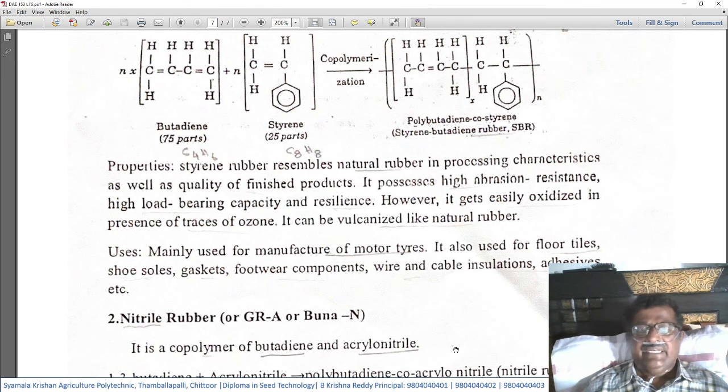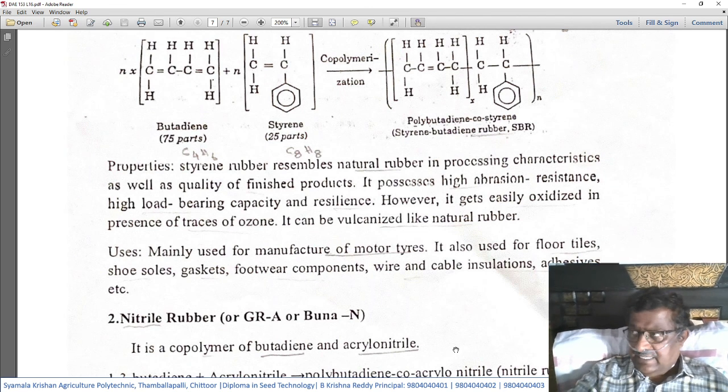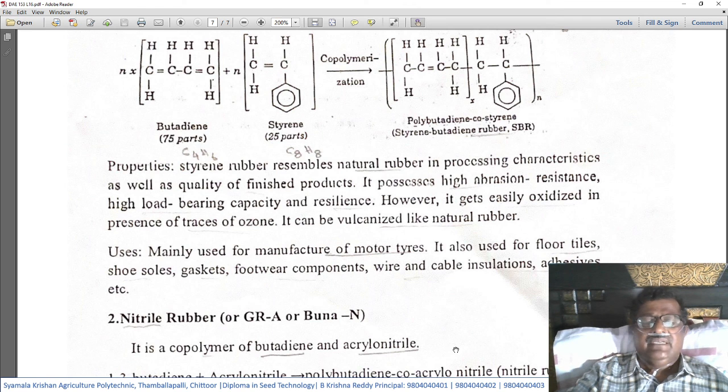However, it gets easily oxidized in the presence of traces of ozone. It can be vulcanized like natural rubber. Apart from that disadvantage, it is as good as natural vulcanized rubber.